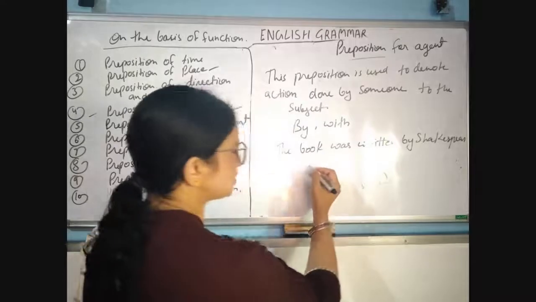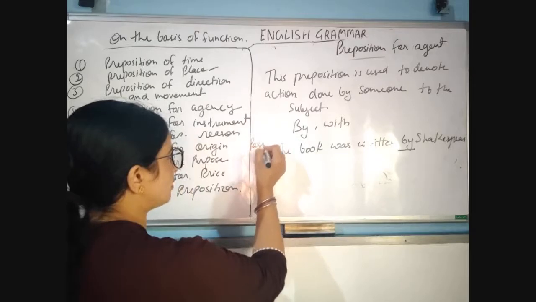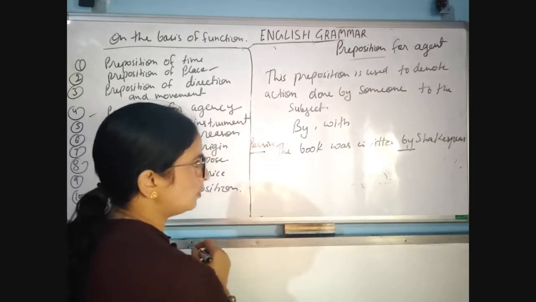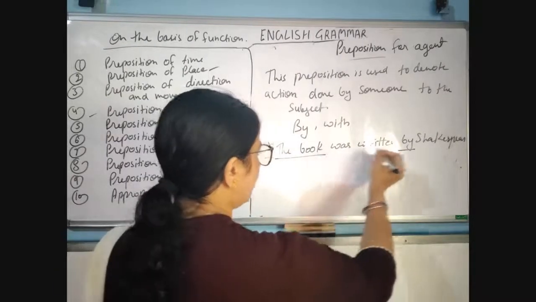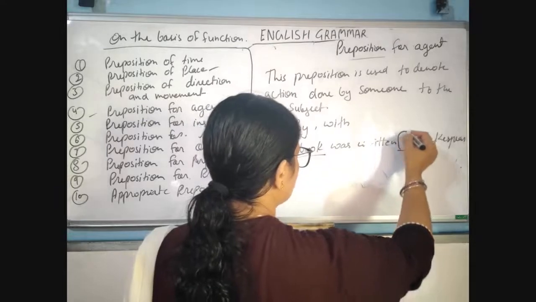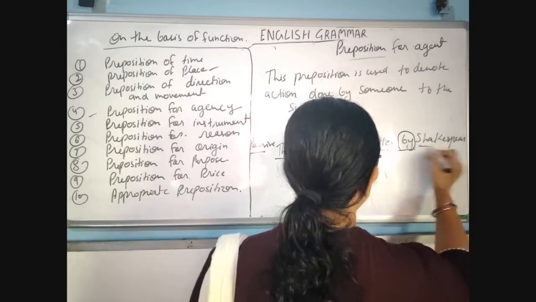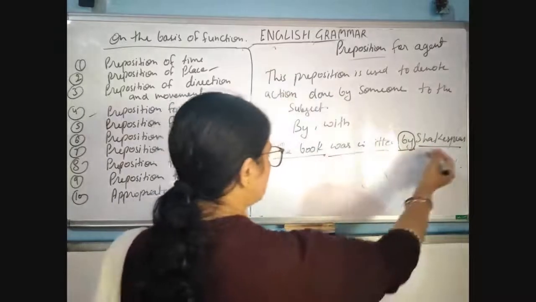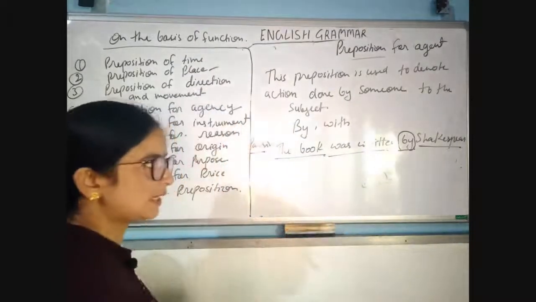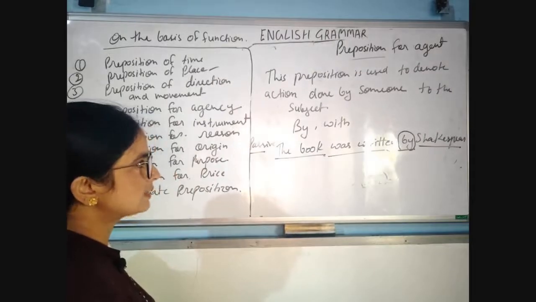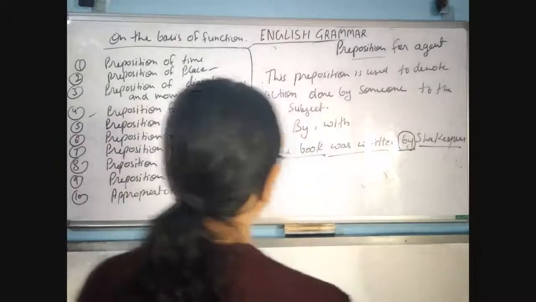The book was written by Shakespeare. So "by" is used here, and this is passive voice. The book was written. The subject does not come in its usual place, and the preposition is showing the relation. This preposition is showing the relationship with the rest of the sentence, with the noun. The main subject is Shakespeare, but it comes at last. So that's why this sentence is passive voice. Okay, so "by" is a preposition of agent.